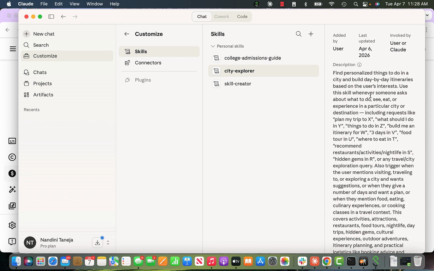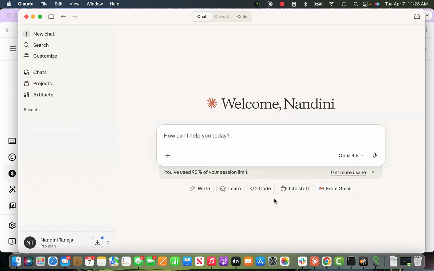Now it will basically add my interests. If I want to use this skill, I will show you. Let's say I go to my new chat, and I want to use my skills. I want to visit, let's say, Athens, and show me a list of activities based on my interests.